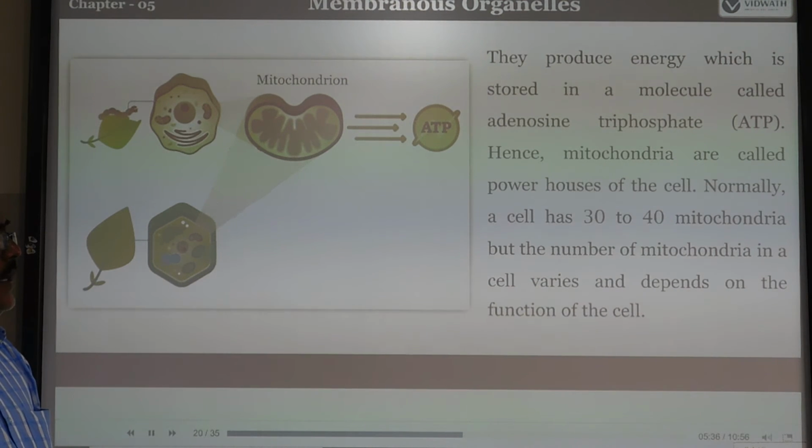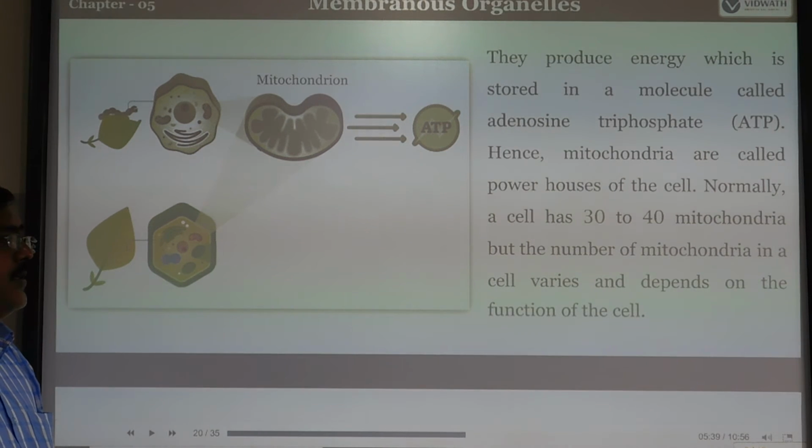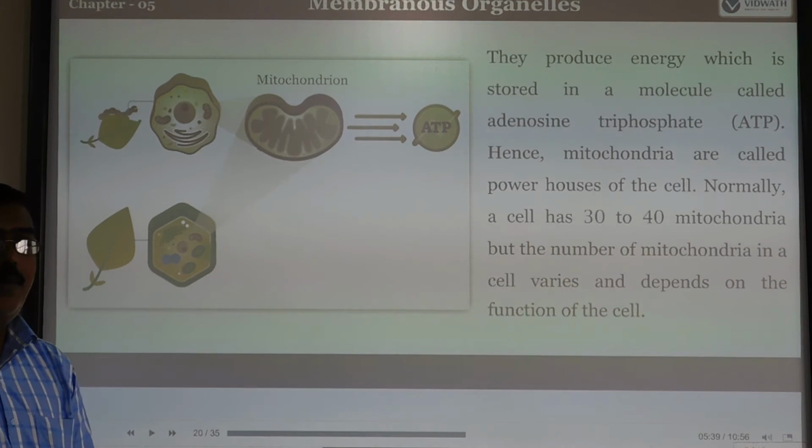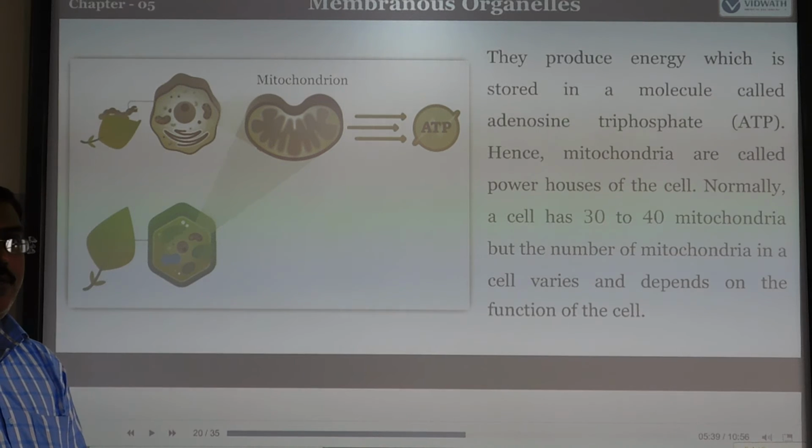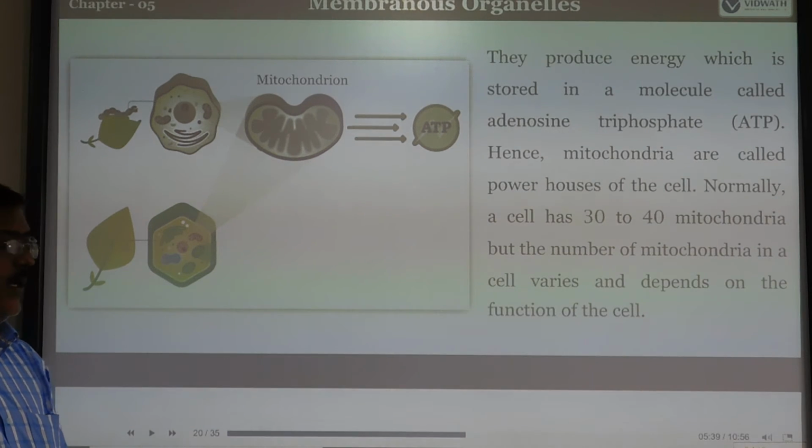Normally a cell has 30 to 40 mitochondria, but the number of mitochondria in the cell varies and depends on the function of the cell. So normally one cell has at least 30 to 40 mitochondria, but depending upon their functions, the mitochondrial number varies from one cell to another cell.